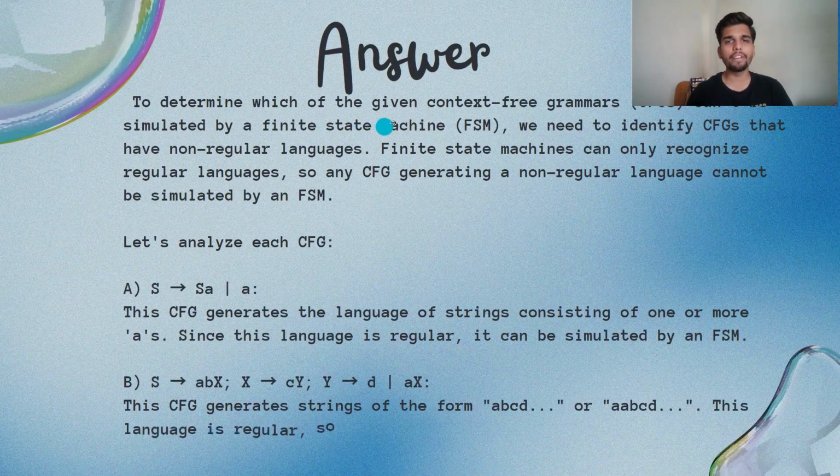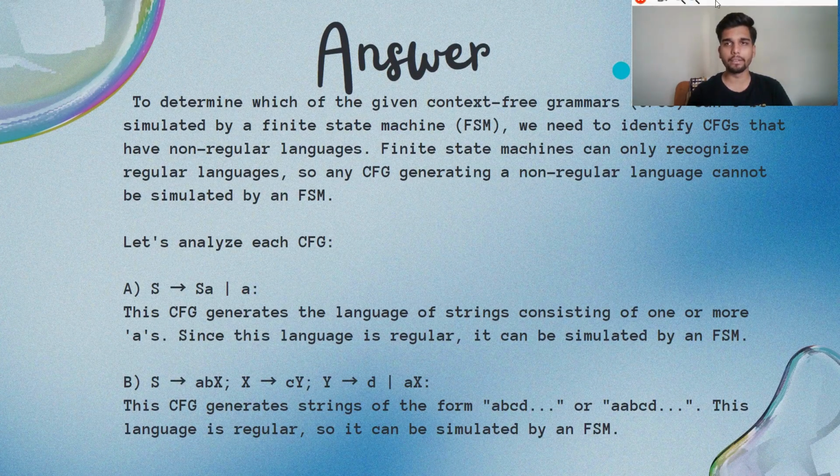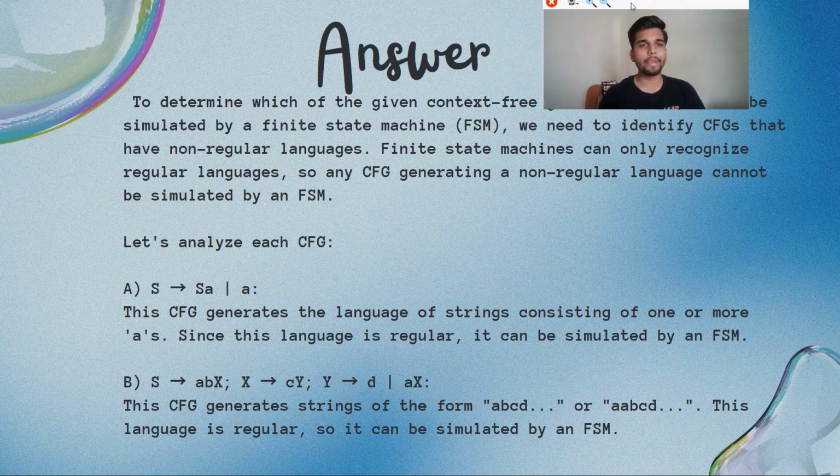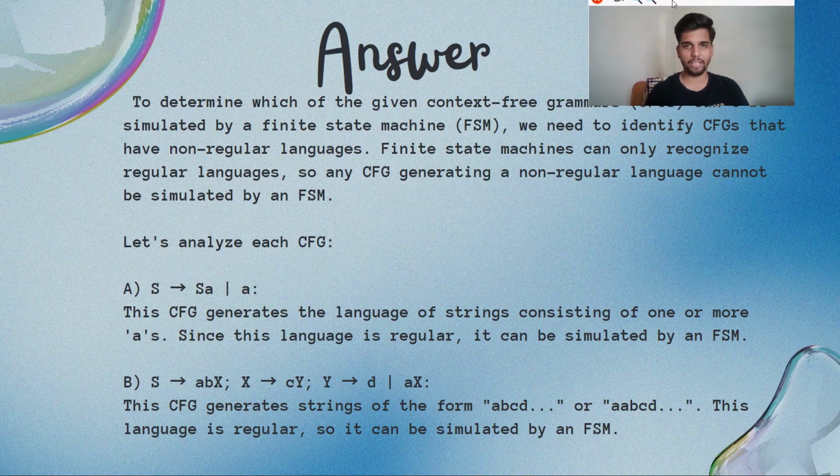Let's see them. To determine which of the following context-free grammars can't be simulated by a finite state machine, we need to identify CFGs that have non-regular languages. A finite state machine can only recognize regular languages. So any CFG generating a non-regular language cannot be simulated by an FSM, that is finite state machine. Let's analyze each CFG. We have A, S gives SA and A.